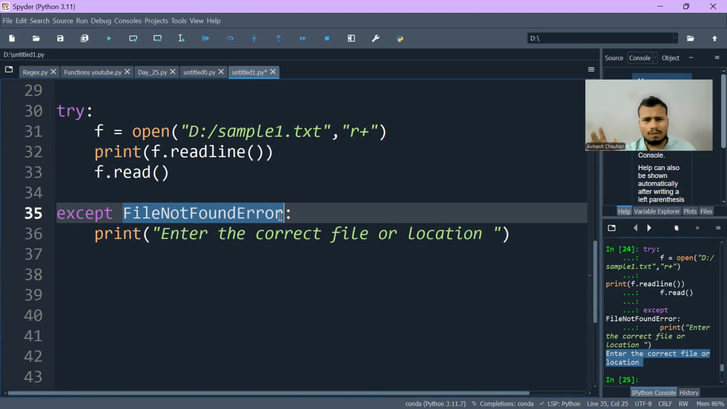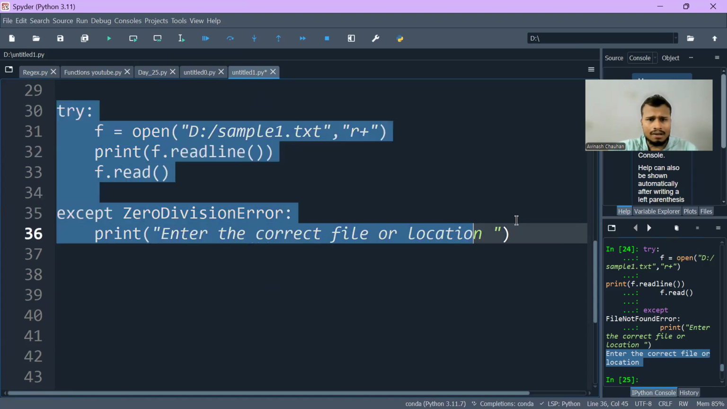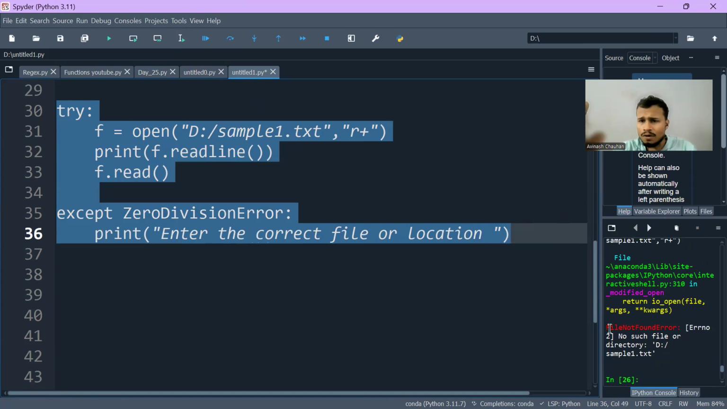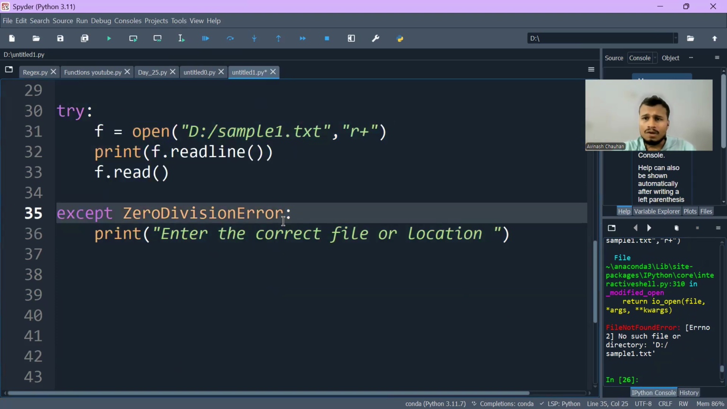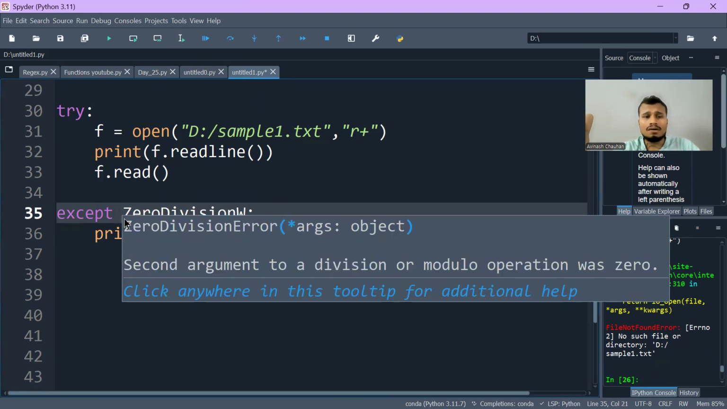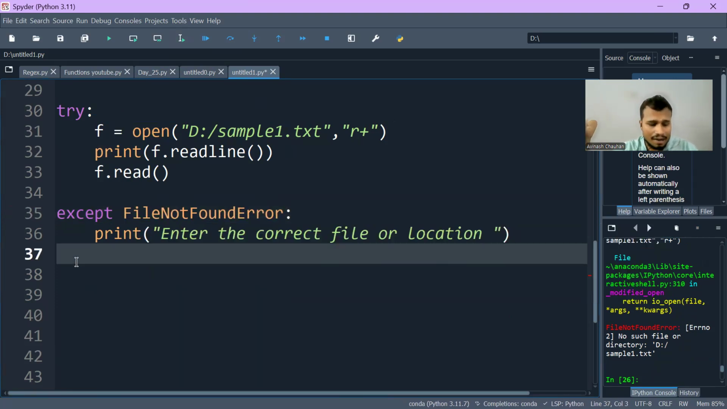For example, instead of FileNotFoundError, I will write ZeroDivisionError here. I have written this. So what will happen if I execute this? You can see the FileNotFoundError will be there. Why? Because you haven't written the error name correctly. So the most important thing within the except block is that you have to write the error name correctly.